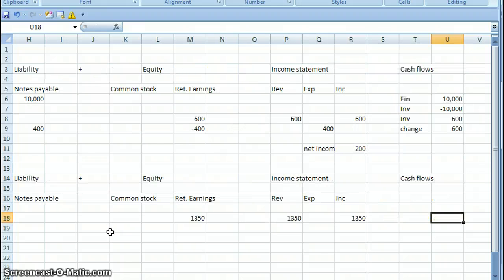Now we want to ask ourselves, how is the $13.50 going to be categorized? Financing, investing, or operations? Since it was from investments, it's going to be under investing.